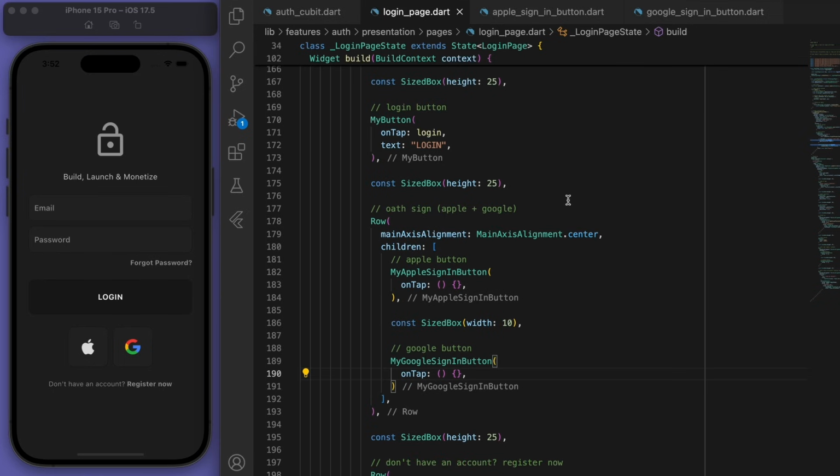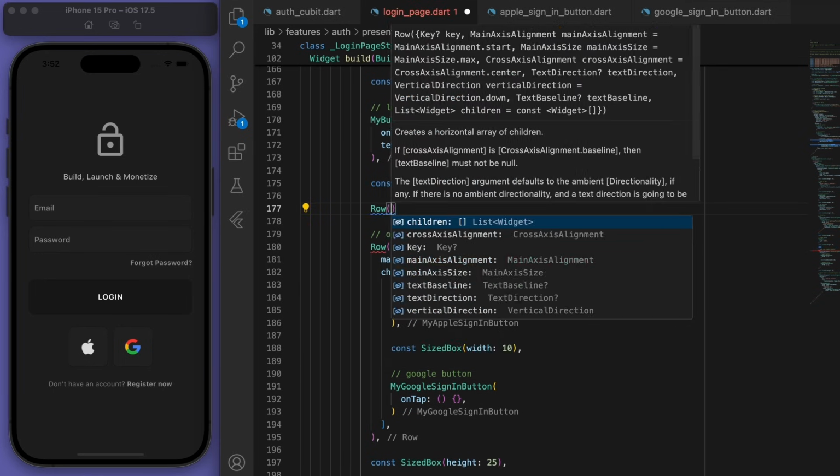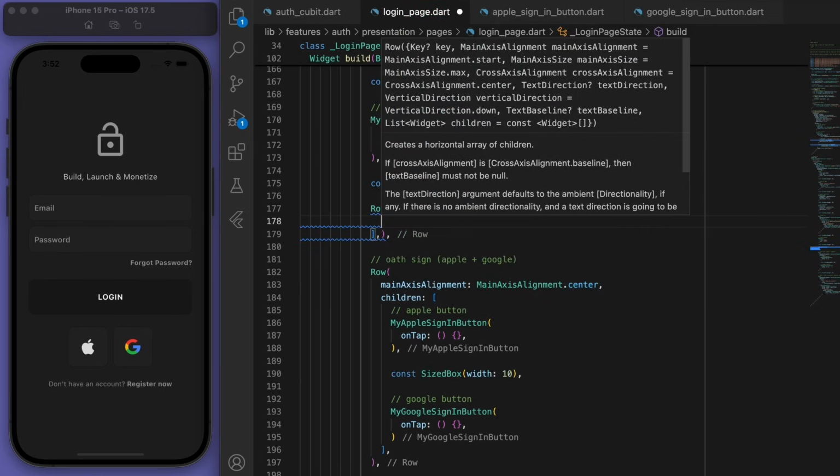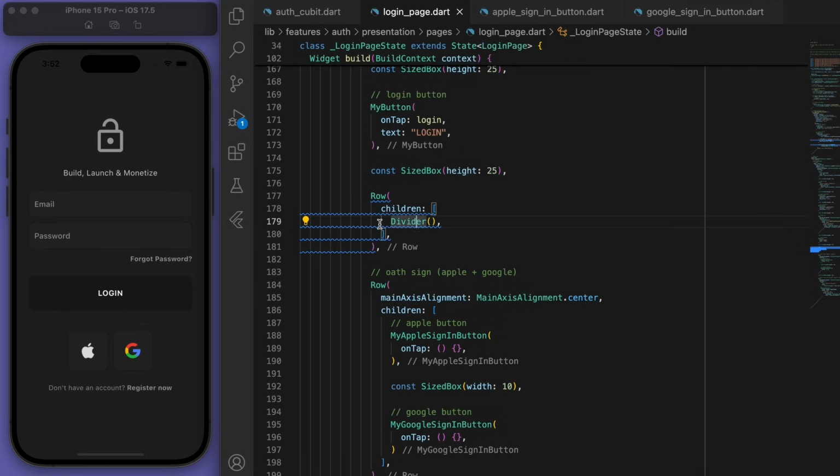Cool. To make this look even nicer at the top, I'm going to include a divider. You can see that's what a divider is, it's just a line.